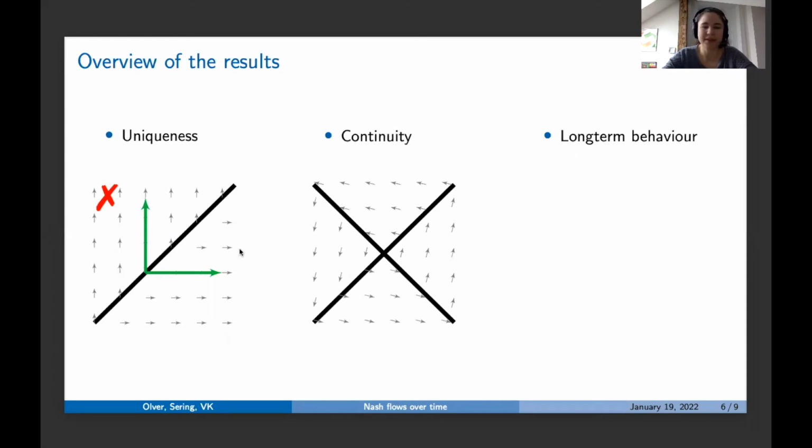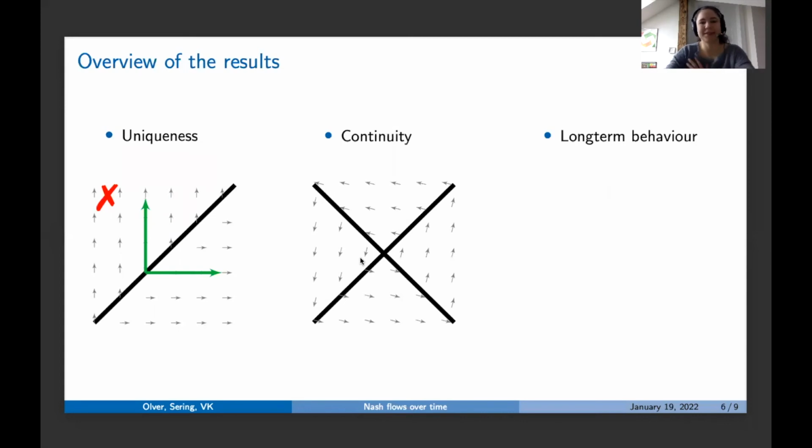And uniqueness is an interesting property because of what I just said. So Koch and Skutella, and Cominetti, Correa and Larré together, they showed that these Nash flows can be constructed with these piecewise extensions. And with uniqueness, we know also that these are the only Nash flows. So we have a nice structure of them, we can nicely understand them.